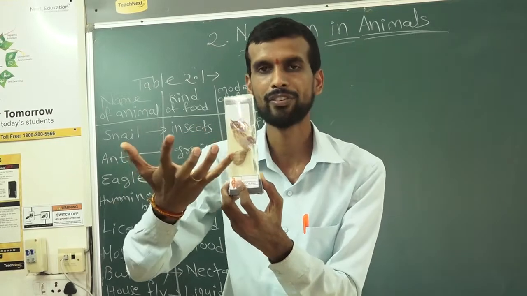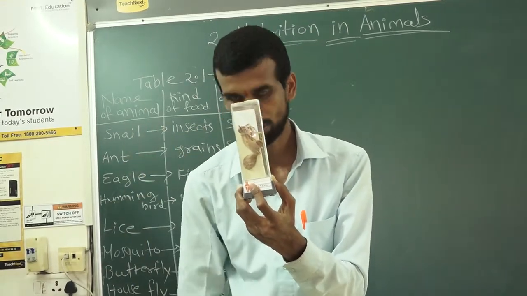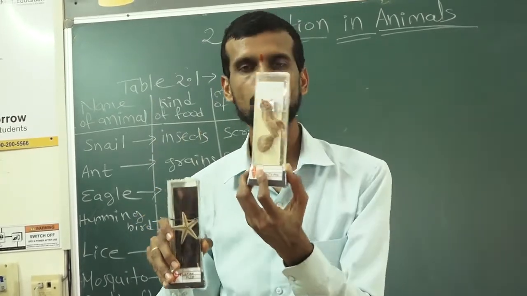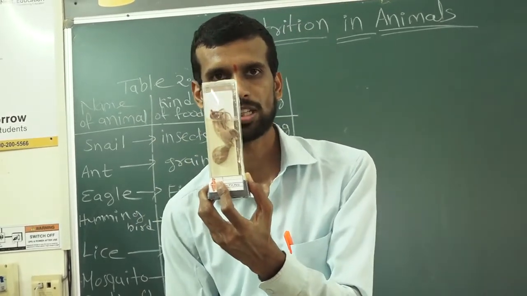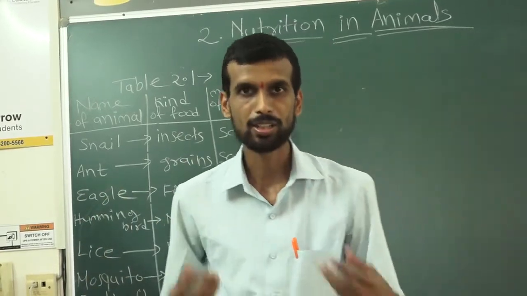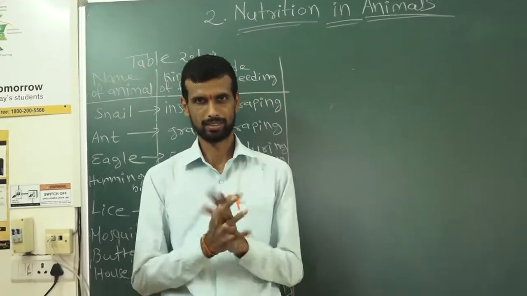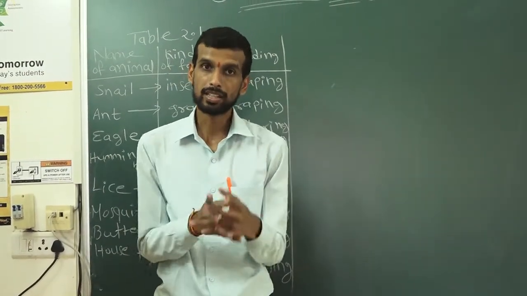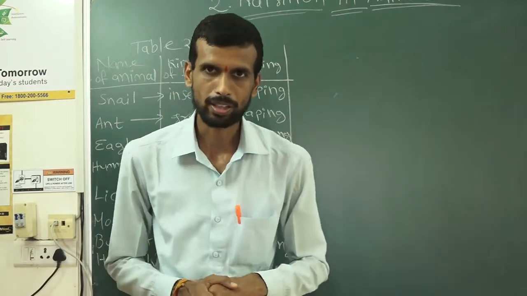Okay, so I showed you two examples. One is starfish, how starfish takes the food, and the other is octopus. Octopus takes food with the help of suckers, different suckers are there. And we humans take food with the help of hands. So these are the different modes of intake of food of living organisms.